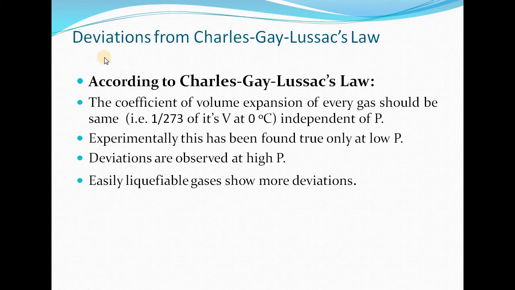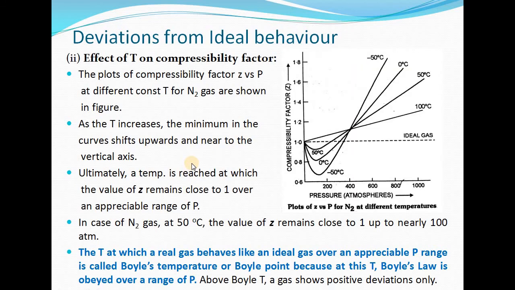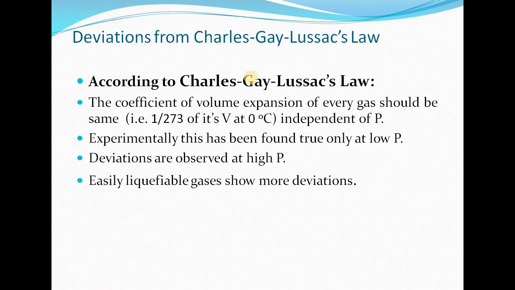Now, next is the deviation from Charles Gay-Lussac's law. Till now we have studied the deviation from Boyle's law. Next one is deviation from Charles Gay-Lussac's law. We very well know, according to Charles Gay-Lussac's law, the coefficient of volume expansion of every gas should be same, which is 1 by 273 parts of its volume at 0 degrees Celsius, and it is independent of pressure.